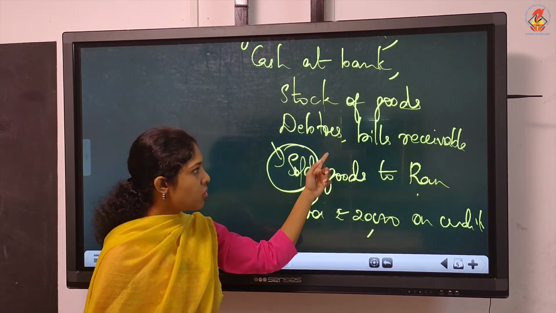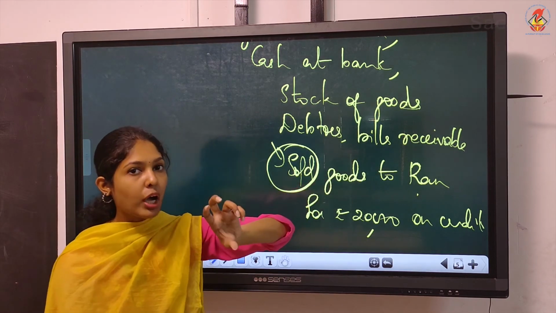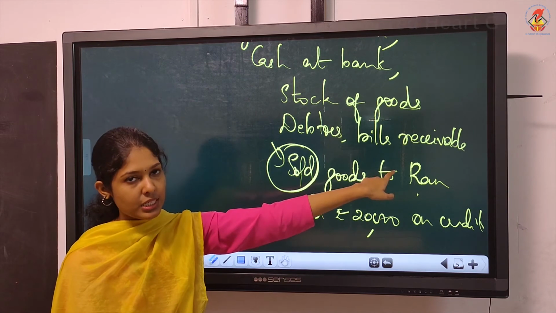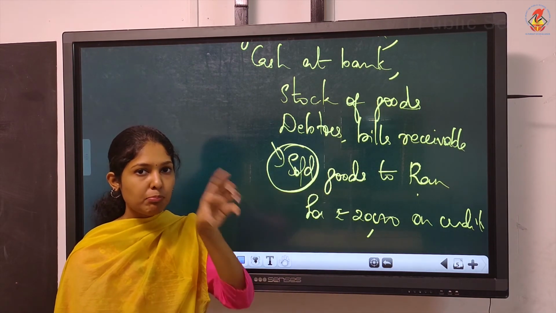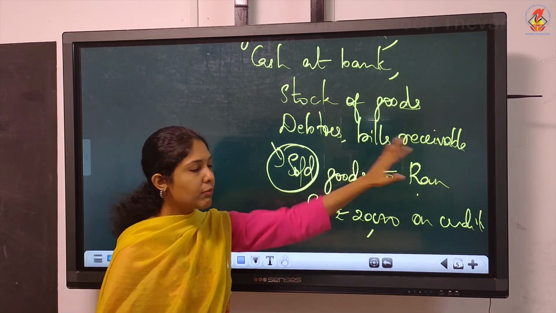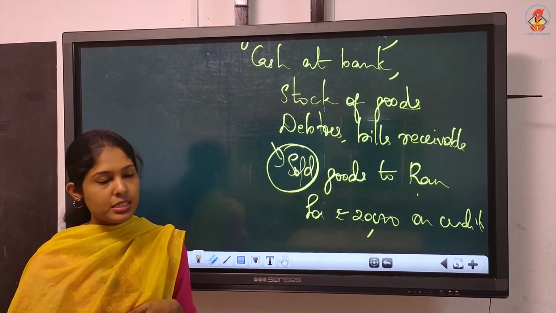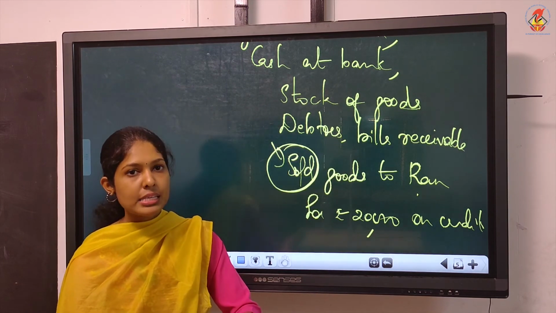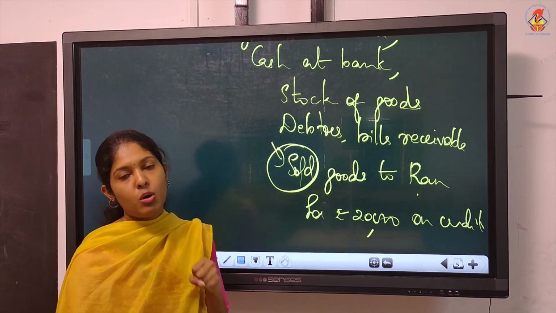And the bill is the document in which the amount receivable from the debtor would be mentioned. Just the opposite of bills payable. There, that bill shows the amount we have to pay the creditors. Bills receivable shows the amount which we have to get from debtors. And debtors and bills receivable, all these will come under current assets because we have to get the amount within a period of 1 year.